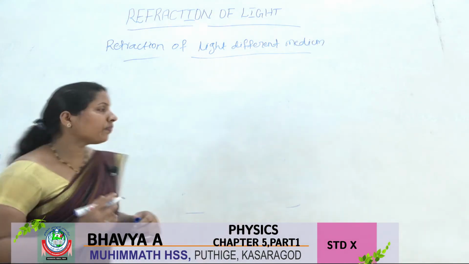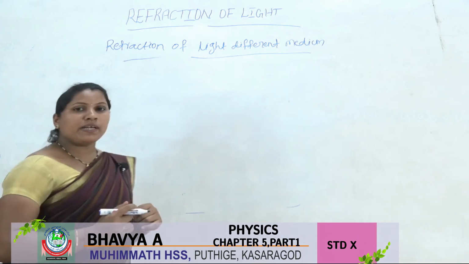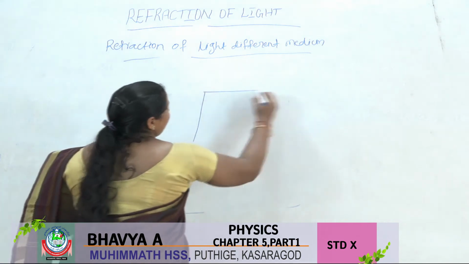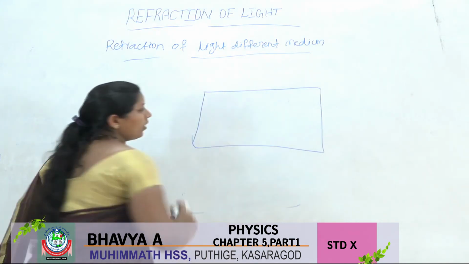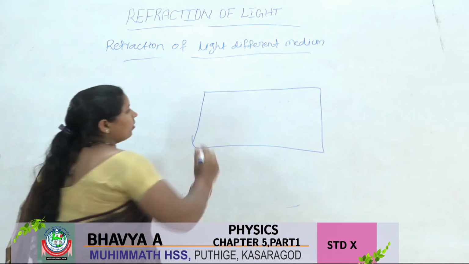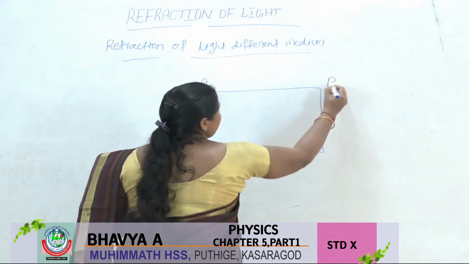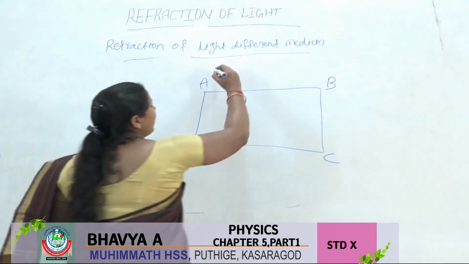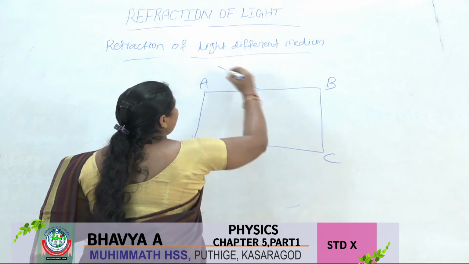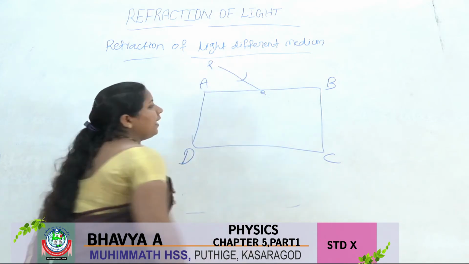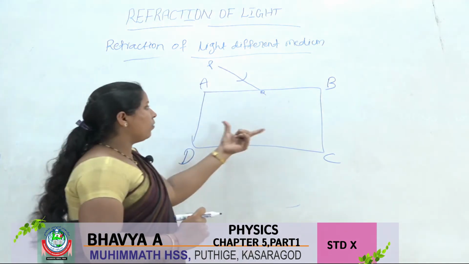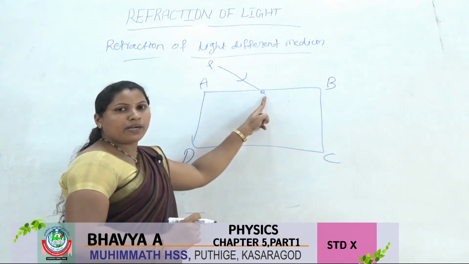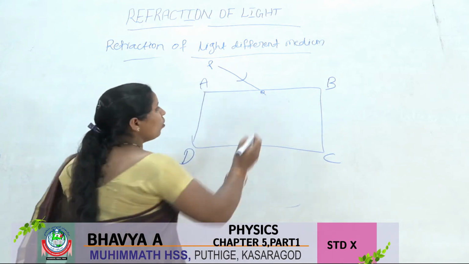See here, there is one experiment. You take one glass slab kept on a paper and mark the ends A, B, C, D. Then you draw a line PQ. Then we pass a ray of light to the glass slab in the direction of PQ. So what happens is bending, no?